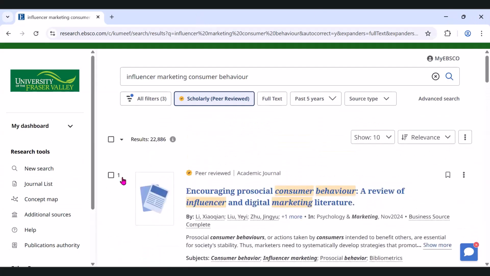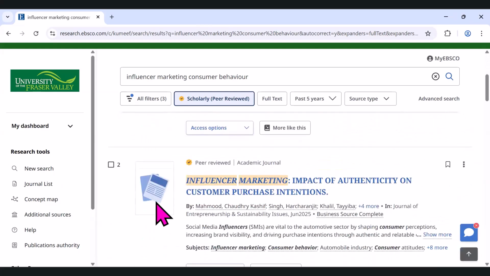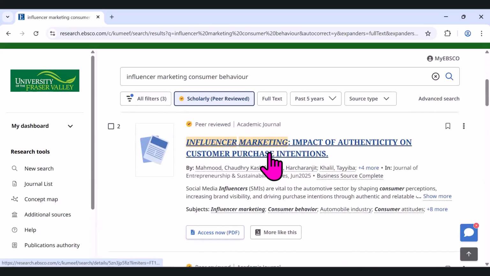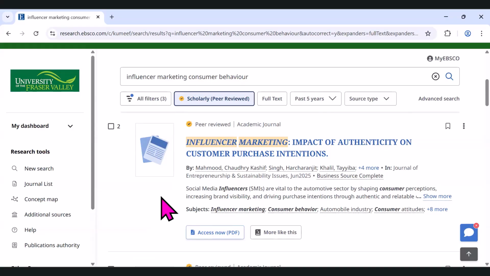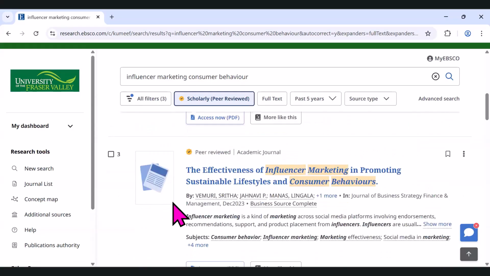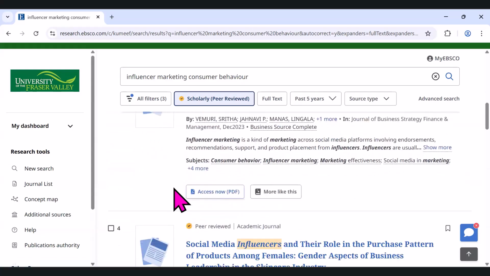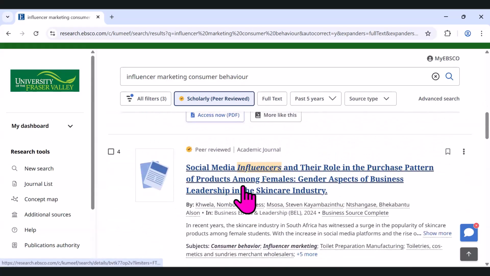I would recommend looking at more than just the first result, just to see what else is out there, right? So again, we have impact on authenticity, customer purchase intentions. I typed in consumer behavior, but customer purchase intentions to me seems quite related and probably has come up because it's in the subjects as well, consumer behavior, right? And this is specifically about the automotive industry. Very interesting. And then I think there was one a little bit lower down here. This is about sustainable lifestyles. This one was about the skincare industry. So within our topic, the articles and the studies are still quite specific to a particular group as well.